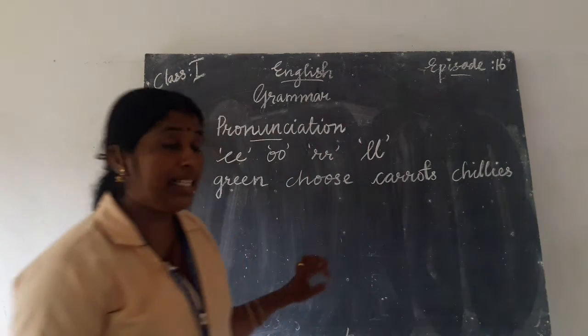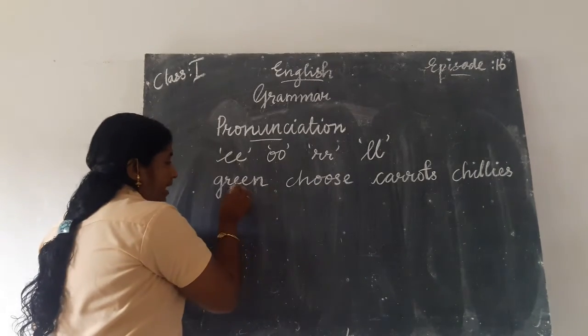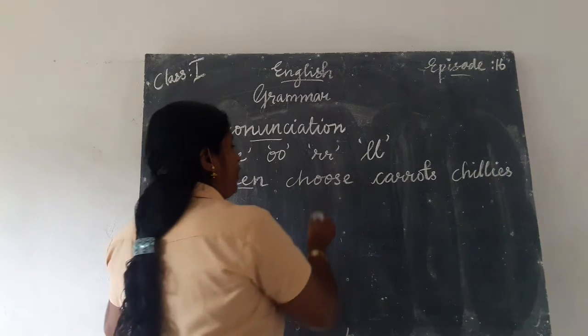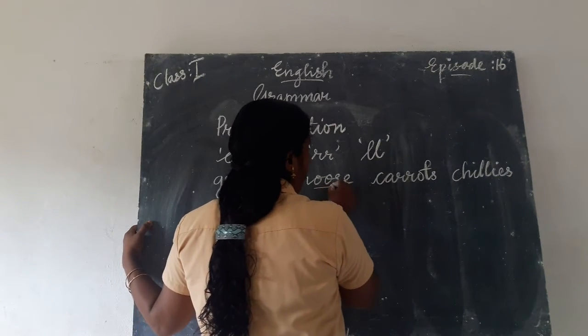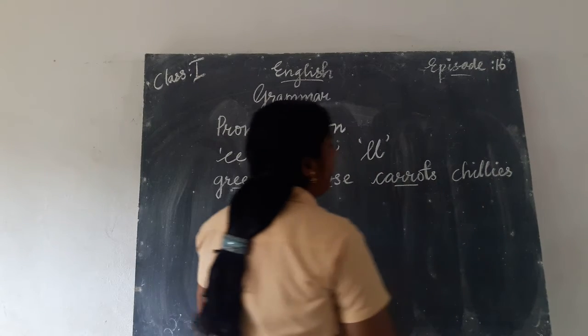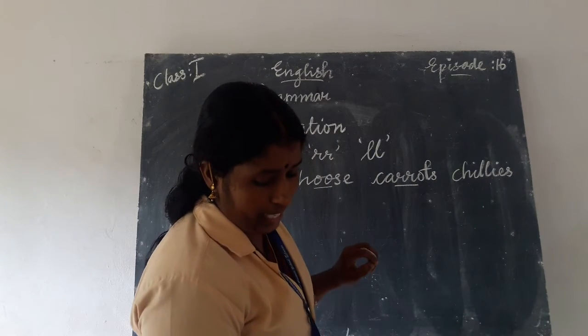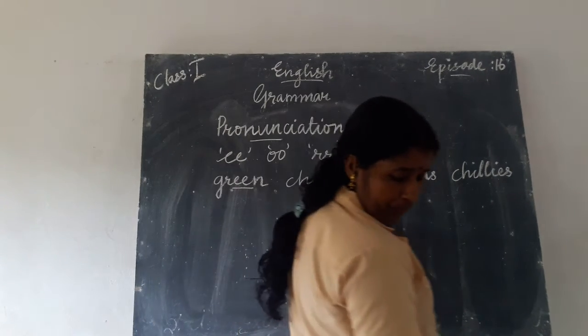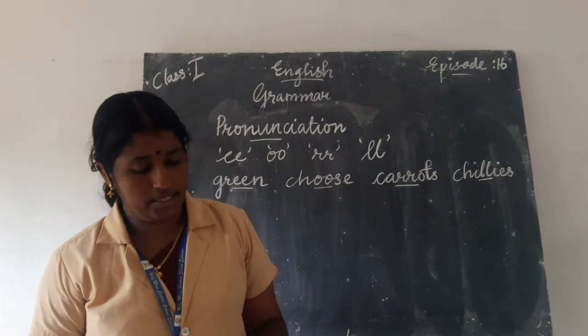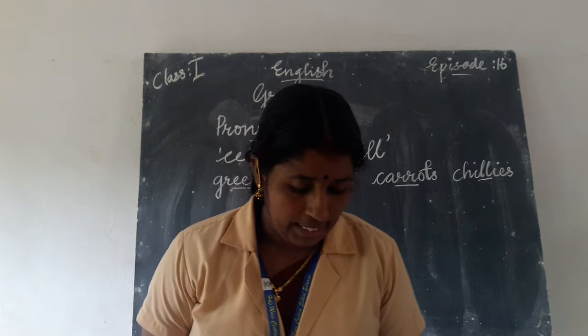Chilies. Listen here. Green. Double E here. G-R-E-E-N. Green. Then choose. C-H-O-O-S-E. Choose. Carrots. C-A-R-R-O-T-S. Carrots. Next one. Chilies. C-H-I-L-L-I-E-S. Chilies.